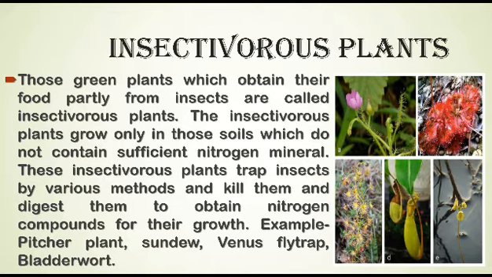The insectivorous plants grow only in those soils which do not contain sufficient nitrogen mineral. These insectivorous plants trap insects by various methods, kill them, and digest them to obtain nitrogen compounds for their growth. Some common examples of the insectivorous plants are pitcher plant, sundew, Venus flytrap, and bladderwort.